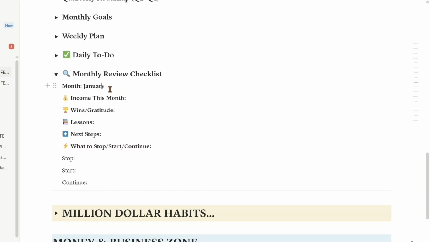So for my monthly review checklist, I have income this month. I'll key that here. By the way, I'm going to show you a spreadsheet that I use for my finance. I'm going to add that as well to this template. If you get this template, you will get that financial template as a bonus. Remember that the link to this template is in the description. Okay, I'm going to show you what that looks like.